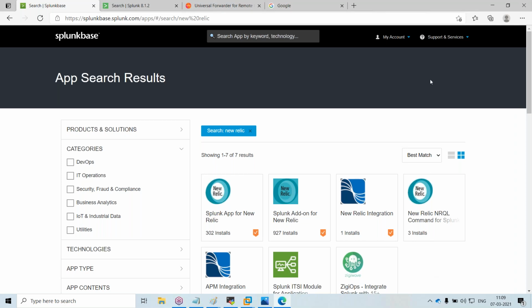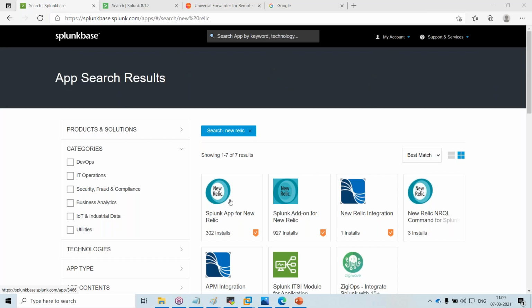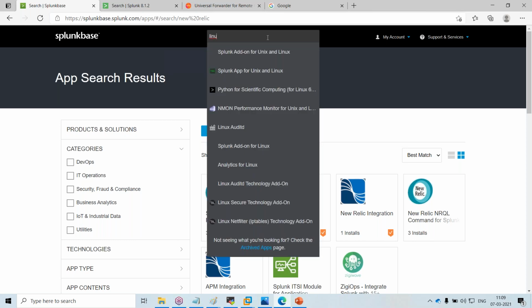And how do we monitor performance metrics on Splunk? Yeah, you can monitor. If you want to directly monitor from the core system, meaning core Linux or operating system, we have the Splunk Add-on for Unix and Linux.